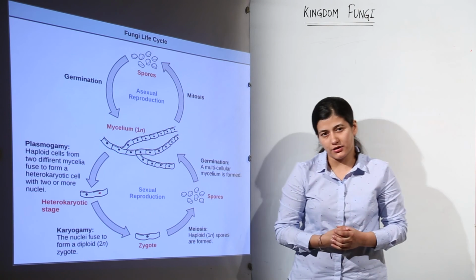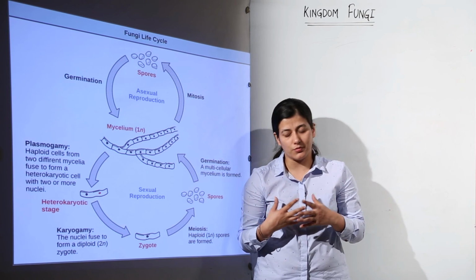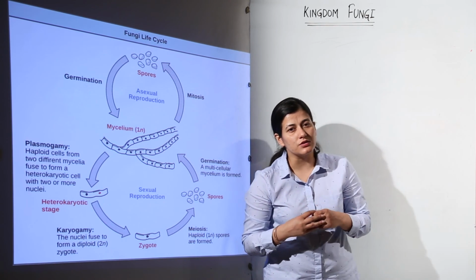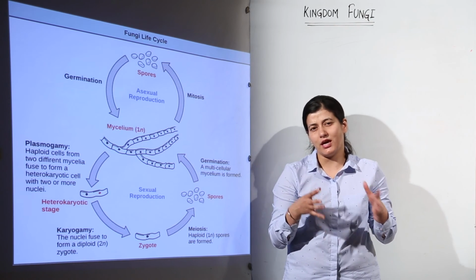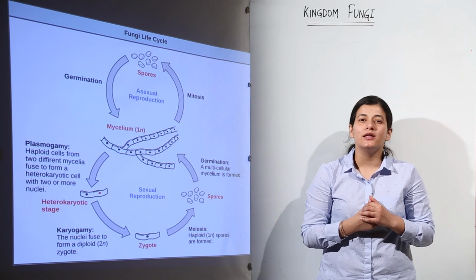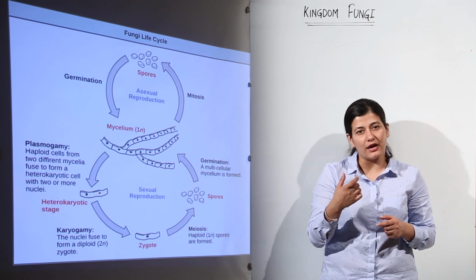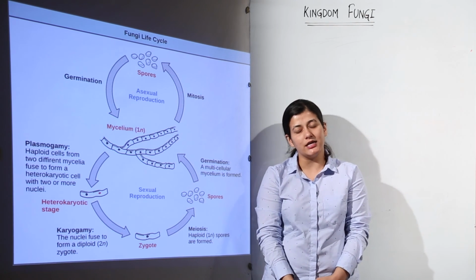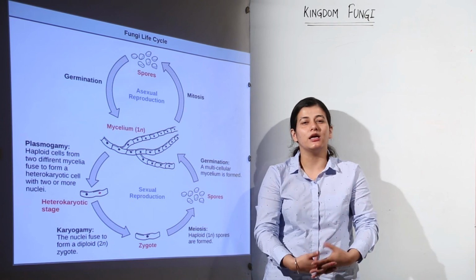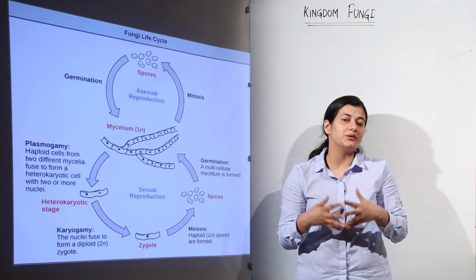You know that there are 2 methods of reproduction. One is asexual and the other is the sexual method of reproduction. In terms of the sexual method, we have a detailed process, but the asexual method is very simple. Either it would be by fragmentation, where a fungal hypha would separate and form a new mycelium, or it would be by budding. A bud would be formed, the bud separates and the mycelium is given rise to.